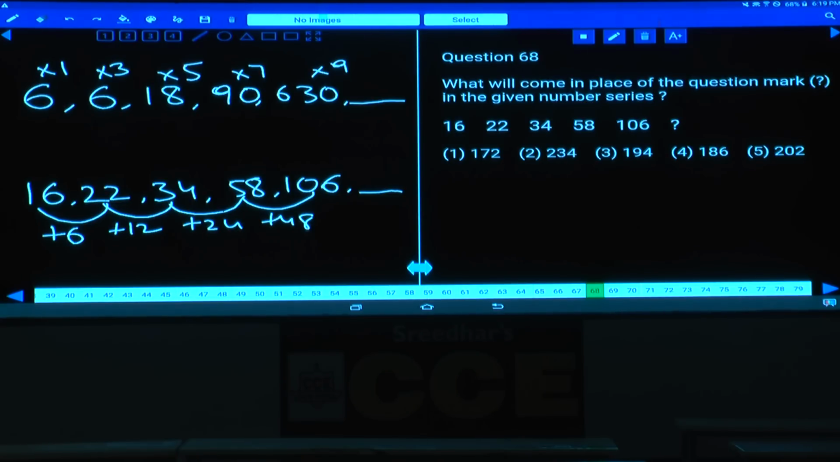6, 12, 24, 48. 6 into 2, 12, 12 into 2, 24, 24 into 2, 48, 48 into 2 is how much? 96. Hence next, 106 plus 96, and this must be how much? 202. 202, choice 5. And this is about question number 68. Then 69.